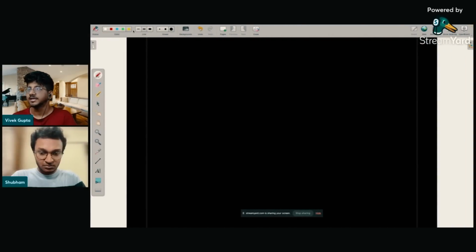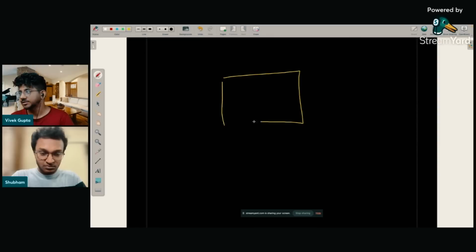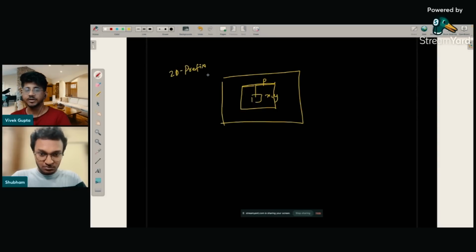So the idea that he's using is basically this: you have this grid, right? And you are given a center x comma y. So what he's doing is he's trying to do the binary search on the value p such that this particular square has less than or equal to k ones, right? 2D prefix sum is a technique that can help you get the number of ones in any rectangle in O of 1. Once you pre-compute the prefix sum, you can get that in O of 1.